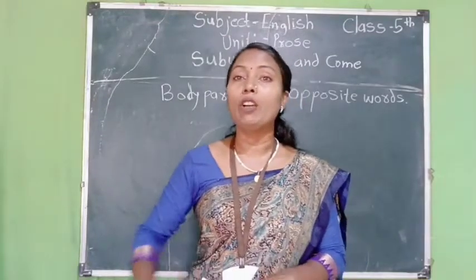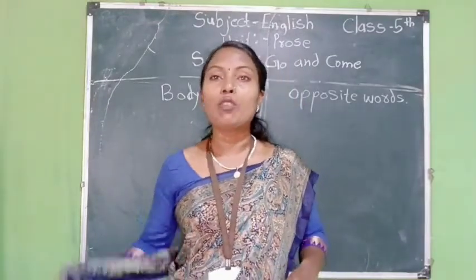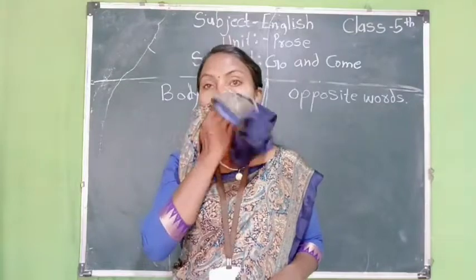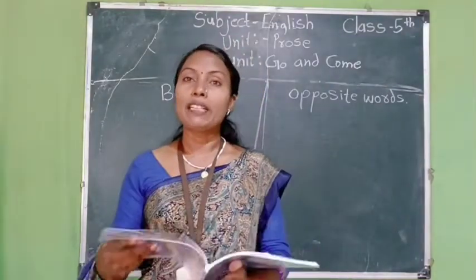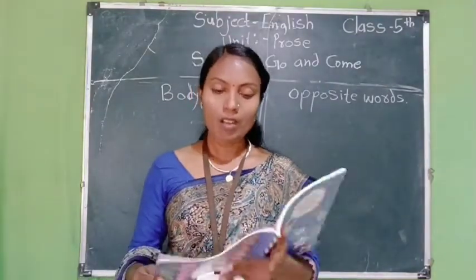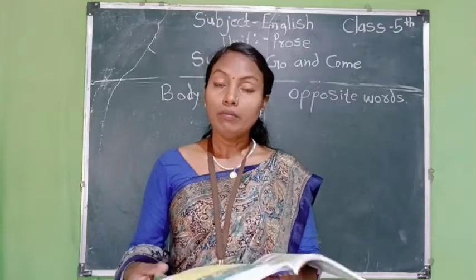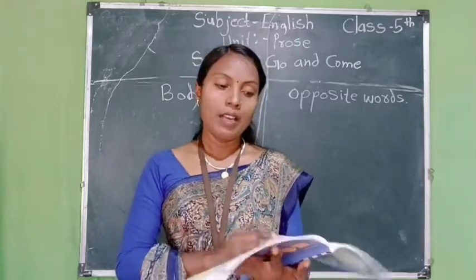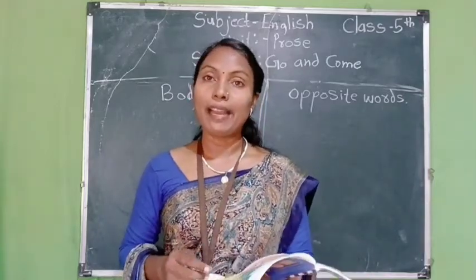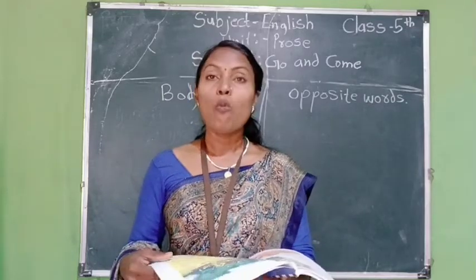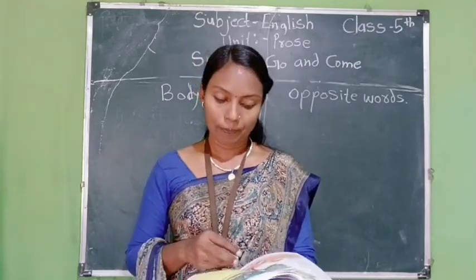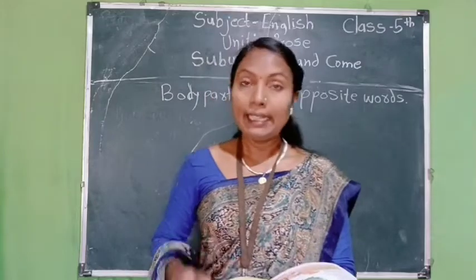So here we write down body parts and also opposite words. Now we have explained the prose. Look at the first paragraph of this prose. There was a little boy. He lived in a pretty little cottage.